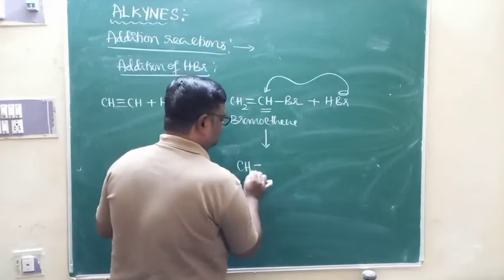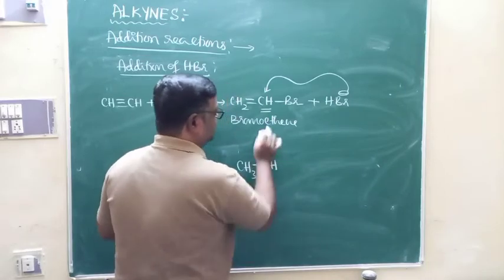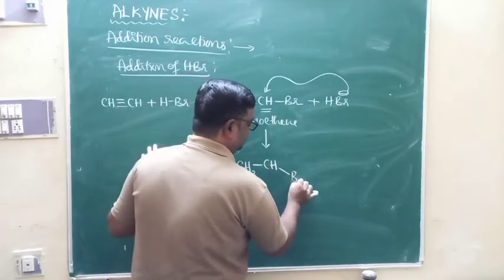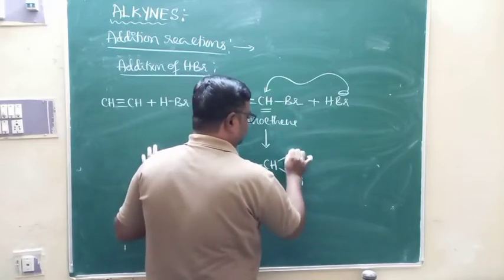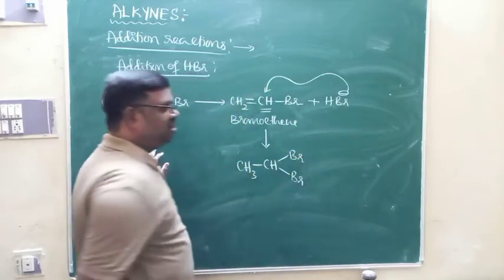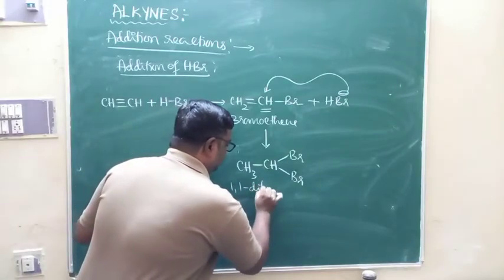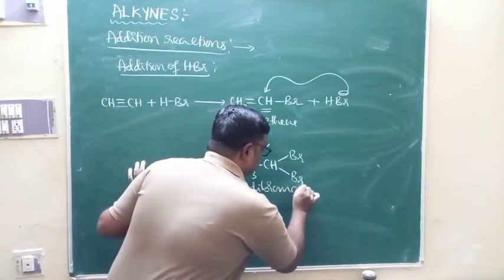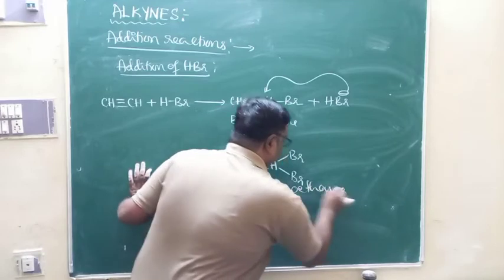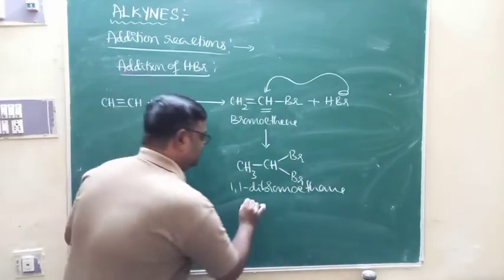Double bond is converted to single bond. This is CH. Already one bromine atom is there. If another bromine atom connects, what happens? This is what we call a dibromoalkane. This is 1,1-dibromoethane.